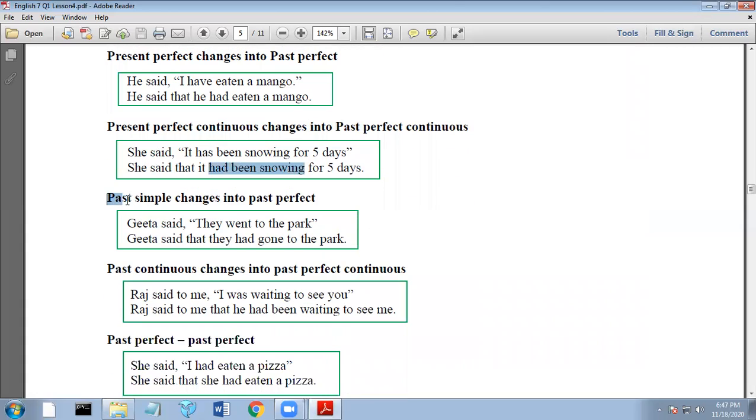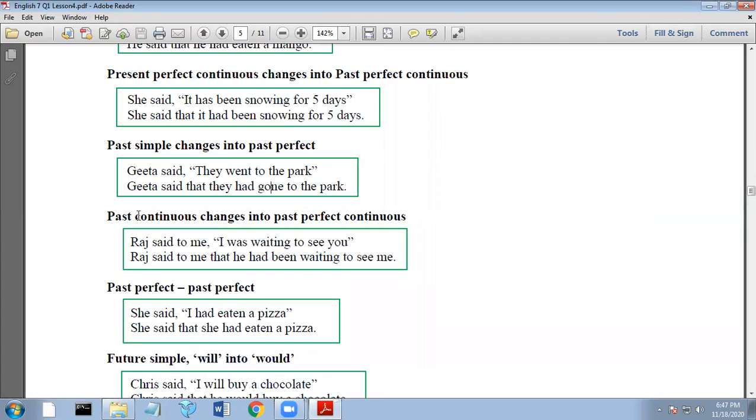Past simple tense should be changed to past perfect tense. Geta said, "They went to the park." So the simple past tense here is the verb "went," and then should be changed to: Geta said they had gone to the park. So the past simple tense "went" should be changed to past perfect tense "had gone." Okay? Past simple tense "went" and the past perfect tense of "went" is "had gone."